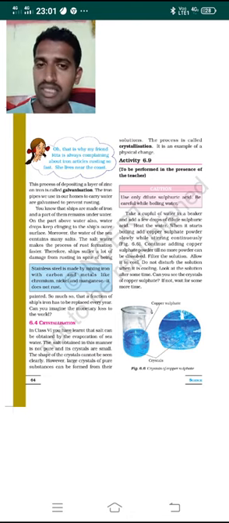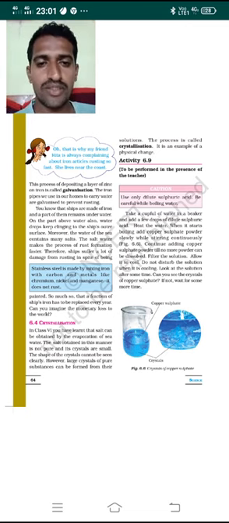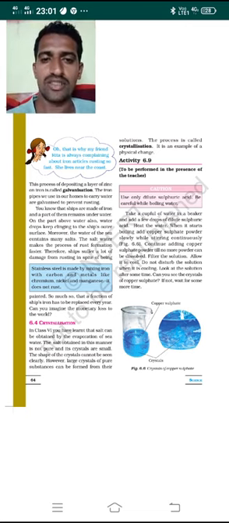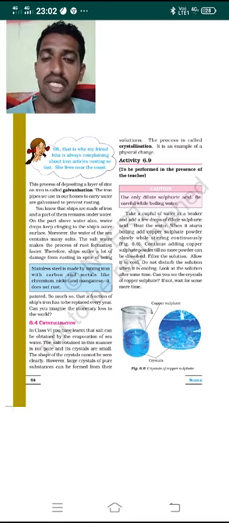But you must keep it in mind that the crystallization process is not a chemical change, it's a physical change. So how will the crystallization process be done? Here is the last activity, which is an example of crystallization. Let me explain the process. You have to take a cup full of water in a beaker and add a few drops of dilute sulfuric